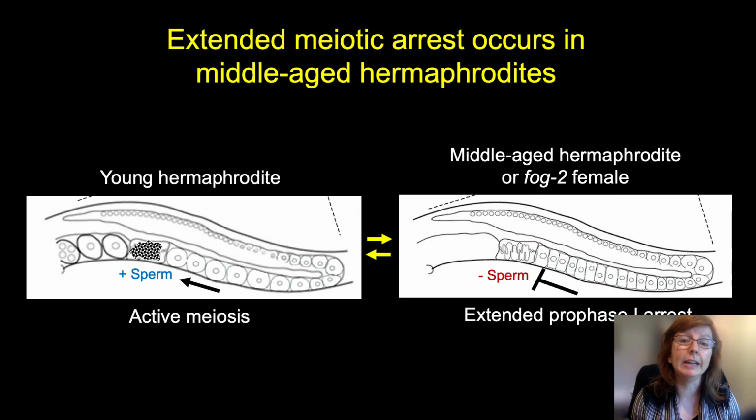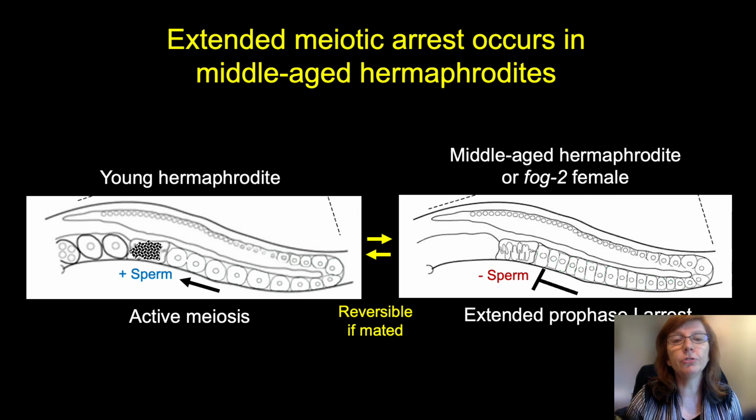Similar arrest can occur in FOG-2 mutants, which don't make any sperm. So in those female worms, there's an extended prophase 1 arrest during the entire lifespan. This arrest is reversible. If the worm is mated by a male and sperm is replenished, then meiosis resumes.